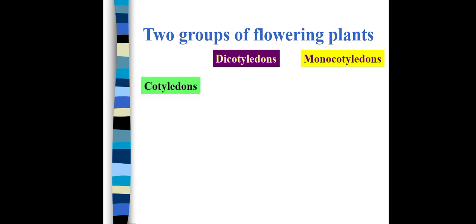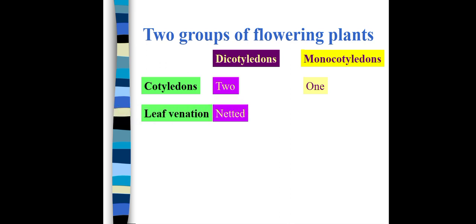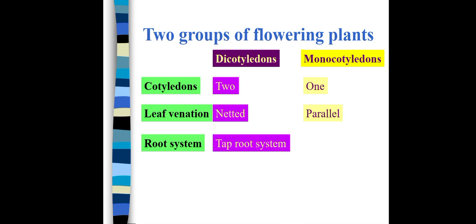कोटिलिडन्स की तादाद, di means two, so dicotyledons have two cotyledons and mono means one, so they have one cotyledon. Leaf venation, लीफ का स्ट्रक्चर कैसा होता है? डाइकॉट्स हैव रेटिकुलेट लीव्स, जो अंदर जाल सा बना होता है रिब्स का. Monocotyledons have parallel leaves. इनका जो अंदर लीफ का स्ट्रक्चर है वो पैरेलल होता है, नेटेड यानी इरेगुलर नहीं होता. Root system: dicots have a tap root system and monocots have a fibrous root system.